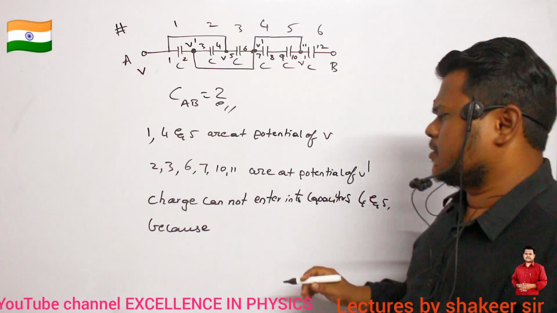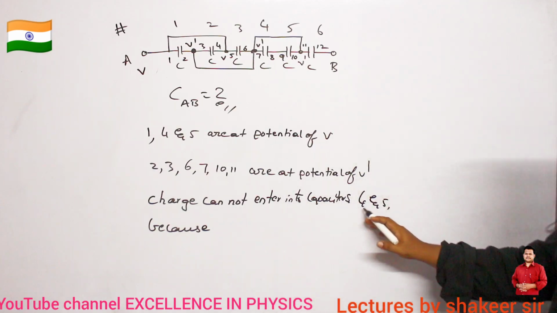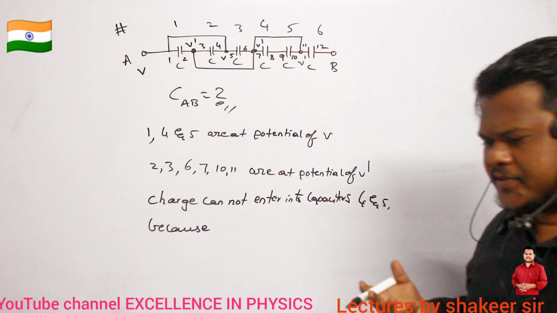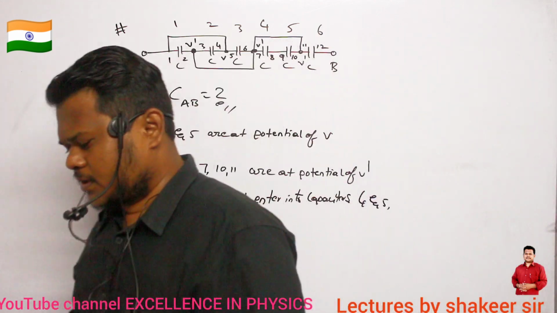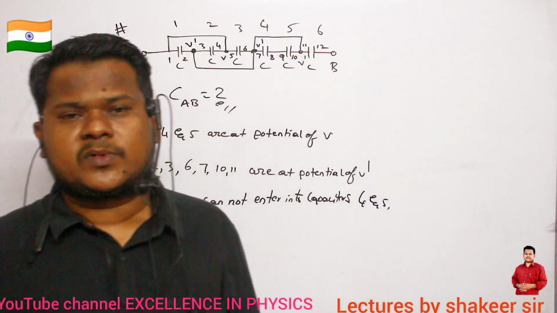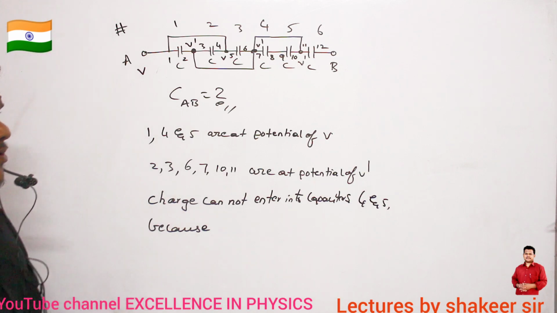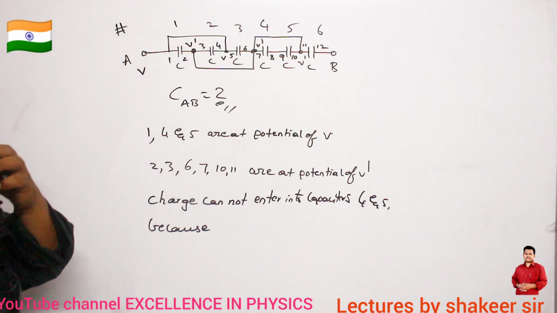What is the reason? Anybody, can you say? Why can charge not enter into capacitors 4 and 5? What is the reason, ma?